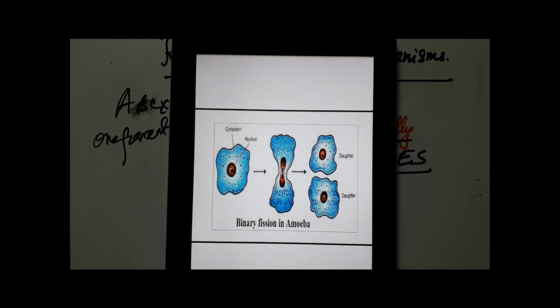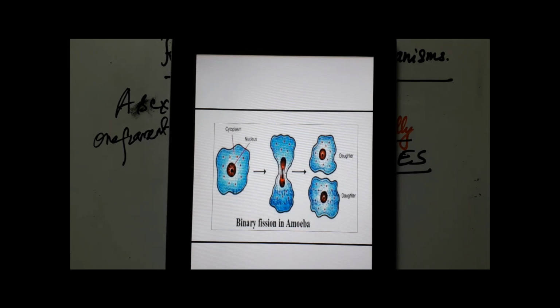You know that this amoeba is a protozoan. It has a single cell and there's no cell wall. Amoeba also undergoes reproduction like any other organism to give rise to daughter cells. But in case of amoeba, the single cell, as you notice here, divides. First the nucleus divides, then the cytoplasm divides, and finally it gives rise to two cells. These two cells, we call them daughter cells.